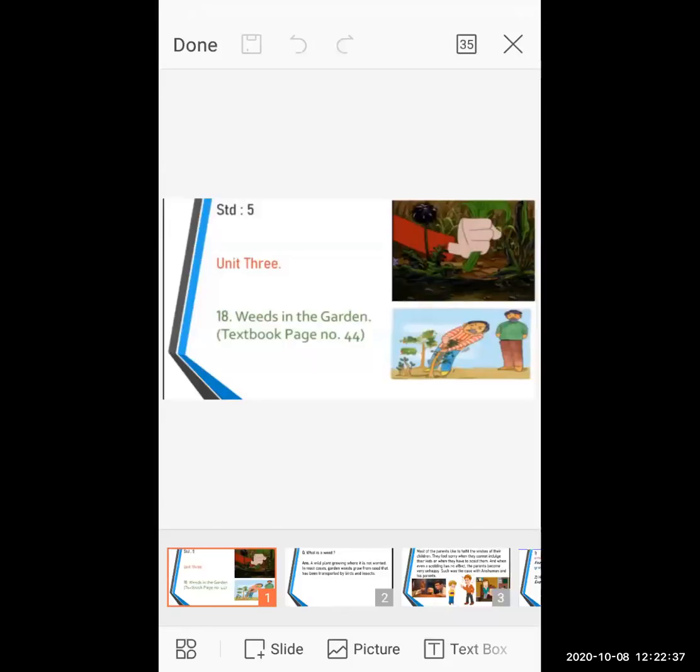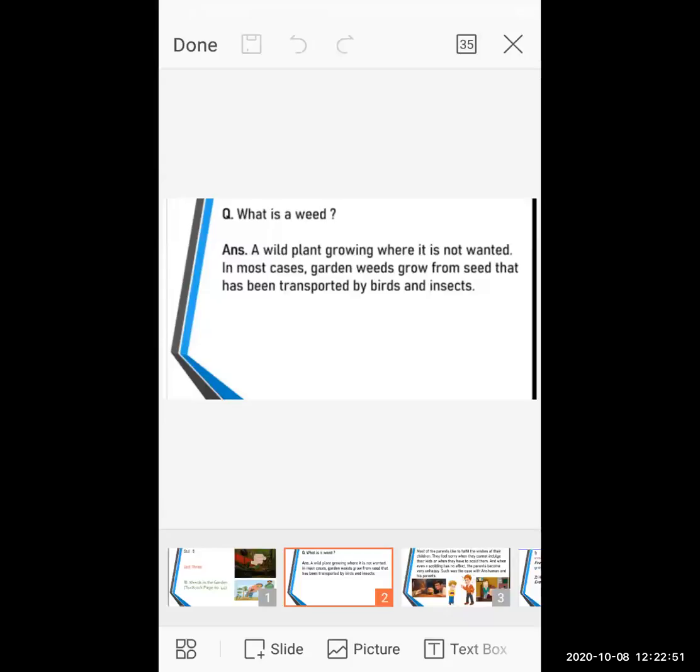Now let us see further. Weeds are wild plants growing where they are not wanted.